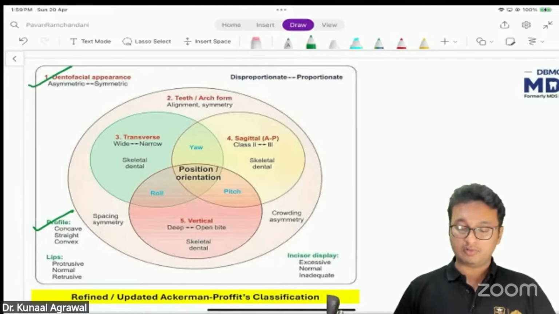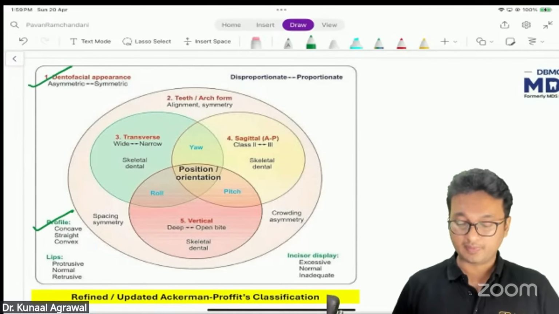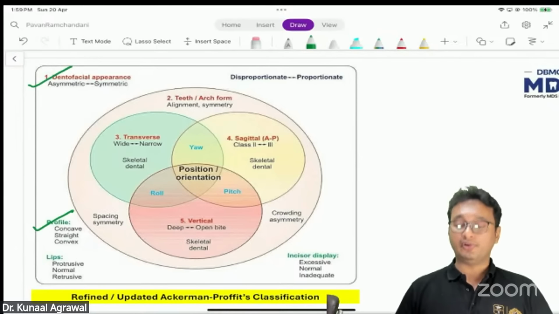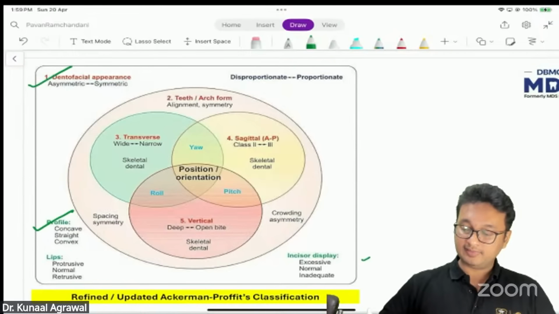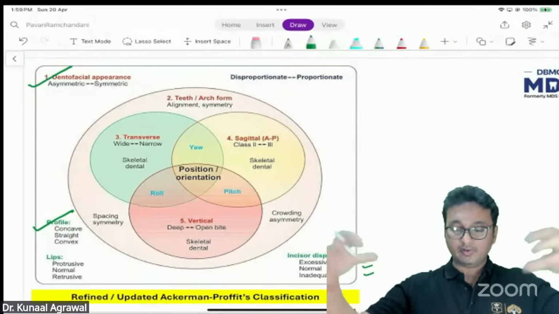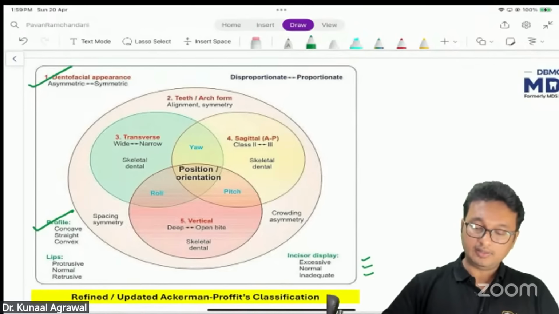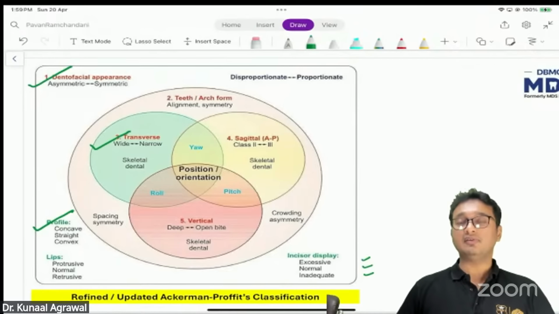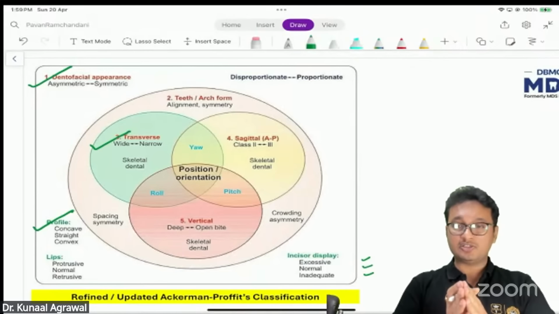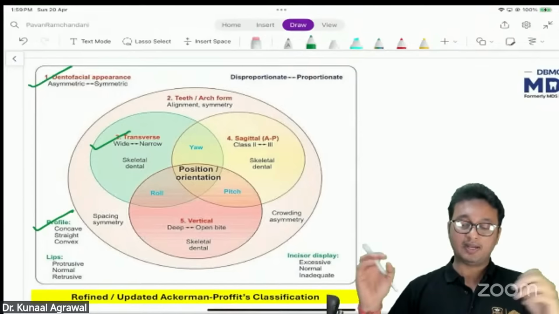We talk about the soft tissue also, soft tissue lips, which can be classified as protrusive, normal, or retrusive. And we also talk about incisor display as excessive, normal, or inadequate. Then we go inside. The third is transverse deviation. We have to decide whether the patient has deviation in the transverse dimension of the maxilla or the mandible.